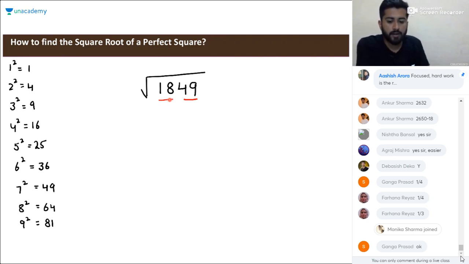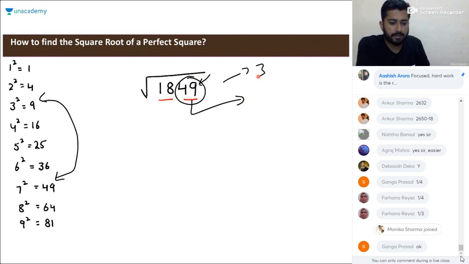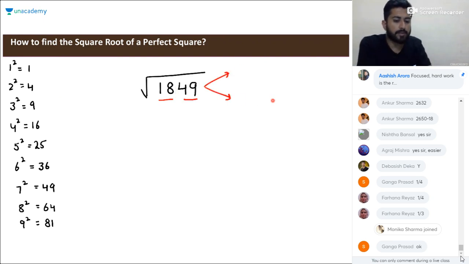Now considering this part, this 49, it ends in 9, and we have two possibilities in which the square ends in 9. The possibilities are 3 and 7. The square of 3 and the square of 7 end in 9. So we have two possibilities for the unit digit. It can be 3 or 7. Now we'll talk about the tens digit.